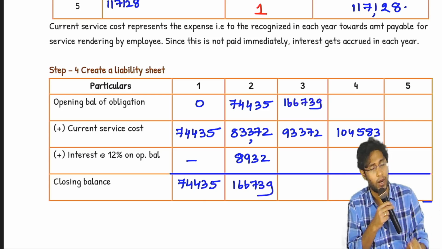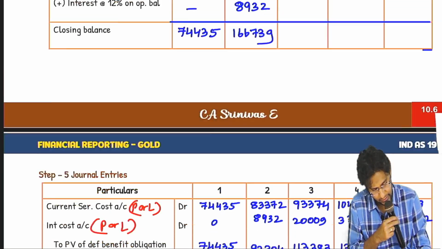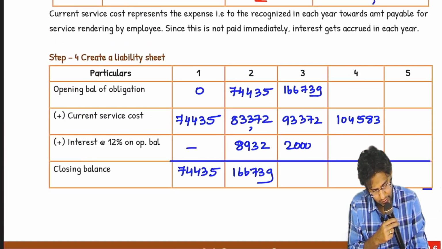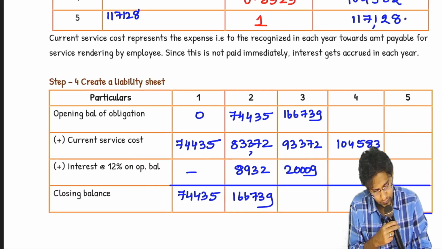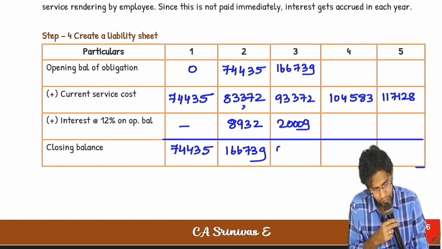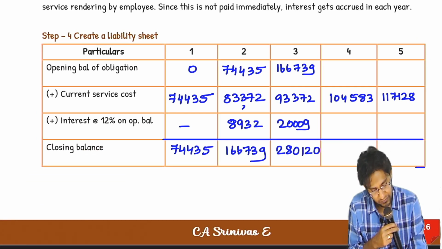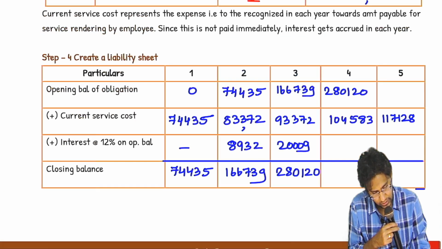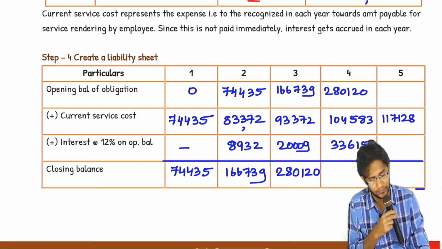Current service cost we are adding, and on that again interest. Total item.